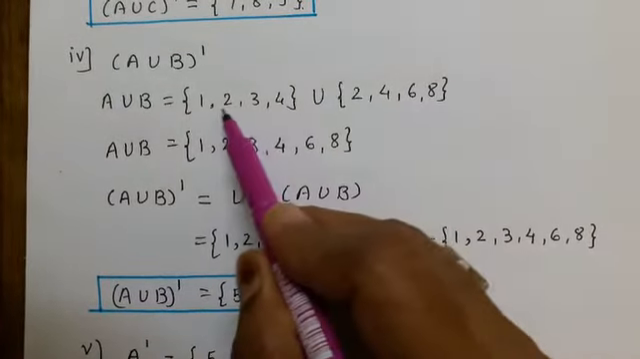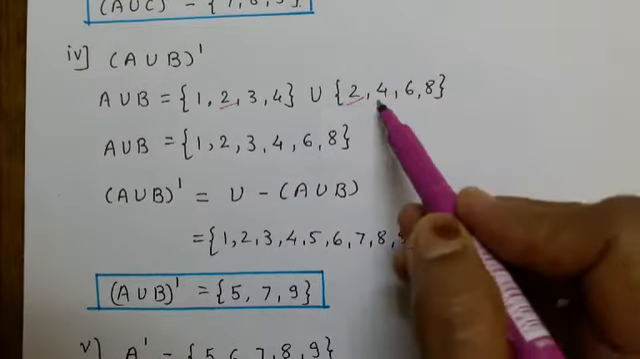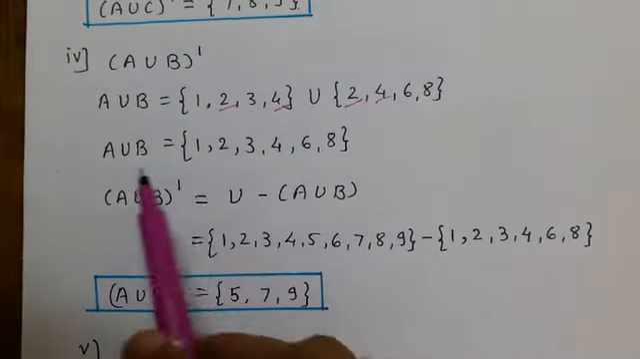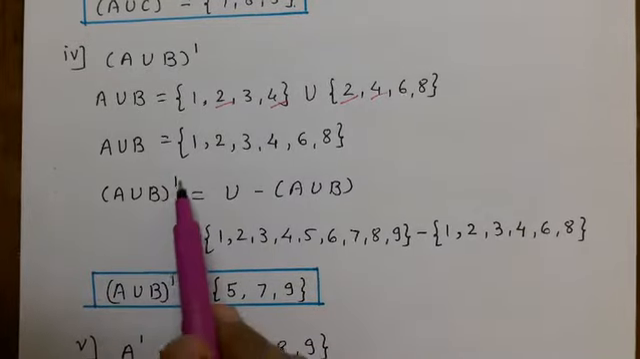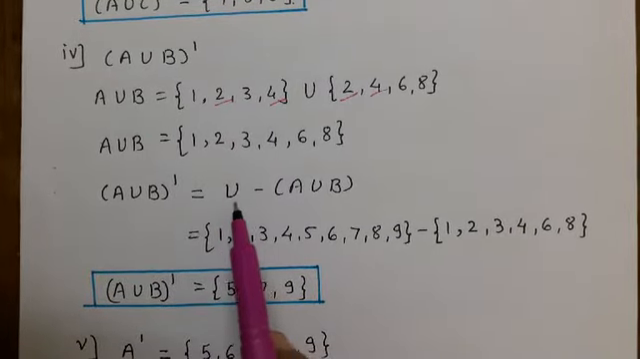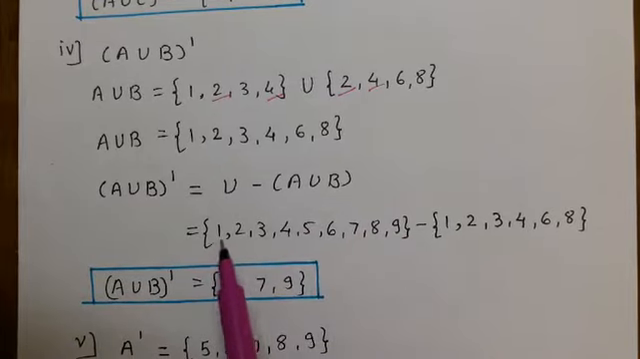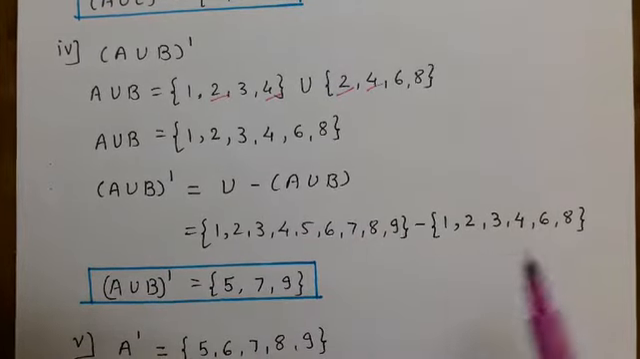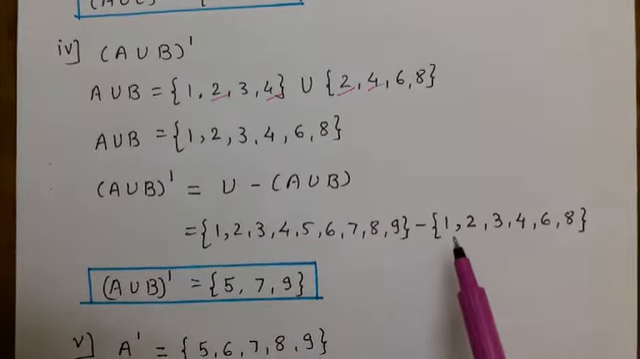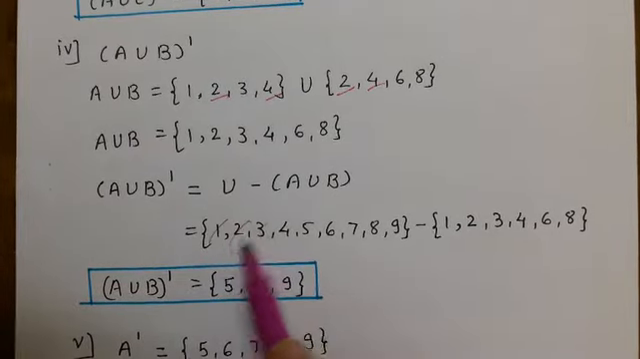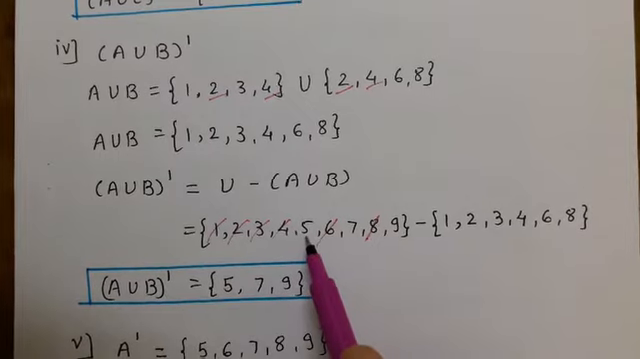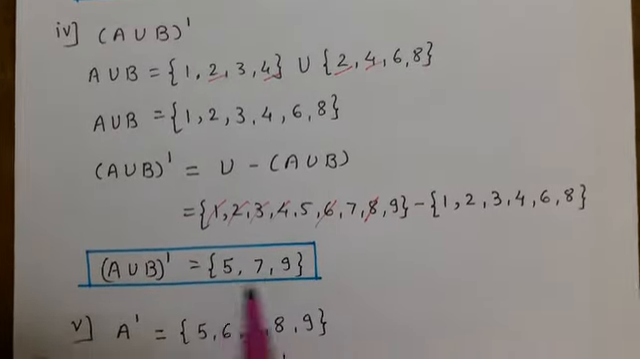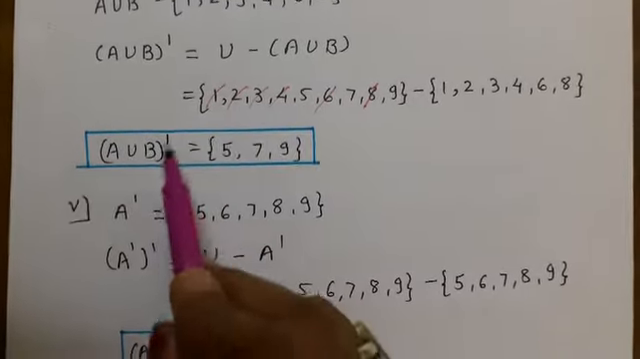Here, 2 is common and 4 is common, so A union B is 1 2 3 4 6 8. Now (A union B) complement is equal to U, the universal set, minus A union B: 1 2 3 4 5 6 7 8 9, minus 1 2 3 4 6 8. First we cancel 1 2 3 4, then 6 and 8. What is left is 5 7 9. So 5 7 9 is (A union B) complement.